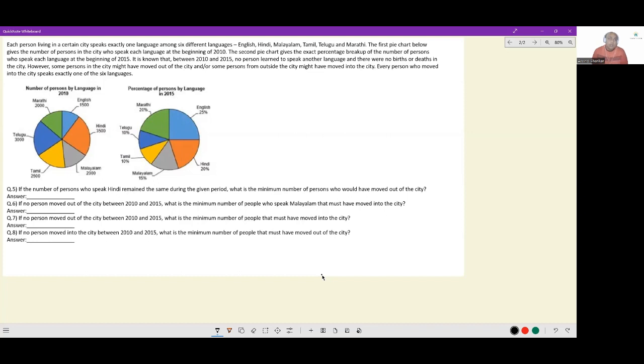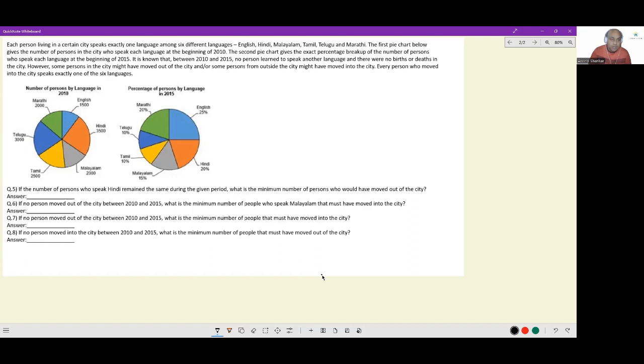Let's look at this set. Each person living in a certain city speaks exactly one language among 6 different languages: English, Hindi, Malayalam, Tamil, Telugu, and Marathi. The first pie chart below gives the number of persons in the city who speak each language at the beginning of 2010.